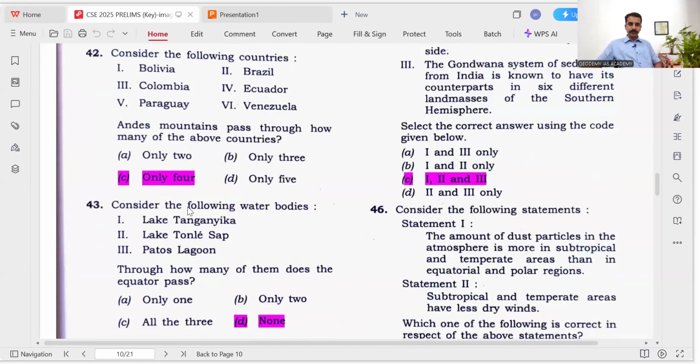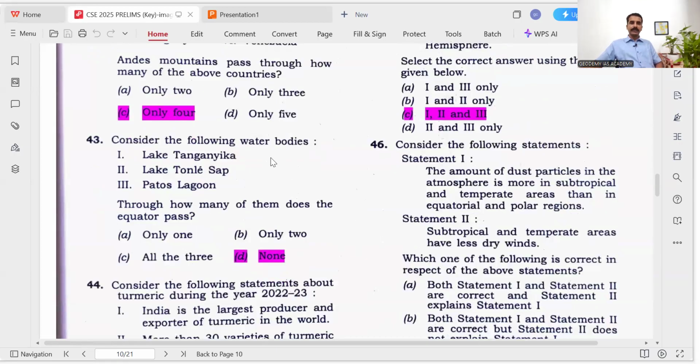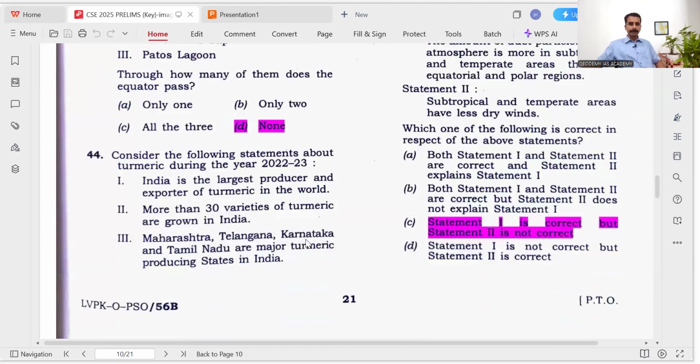Okay. Then Lake Tanganyika, Tonle Sap, Patos Lagoon. Through how many of them does the equator pass? It is none. Tanganyika is actually located near Congo, but it is located a little bit south of the equator. So none is the answer here. Then